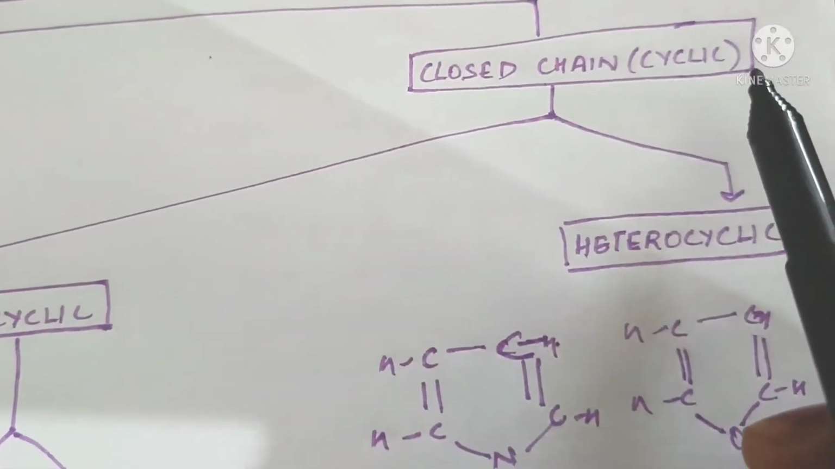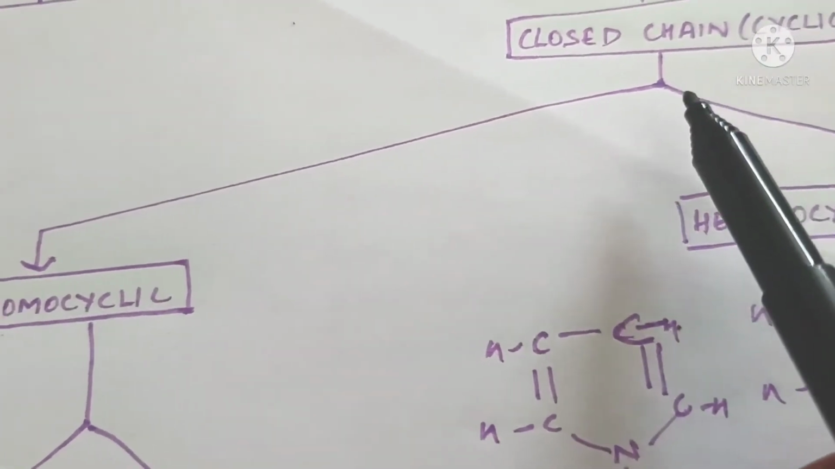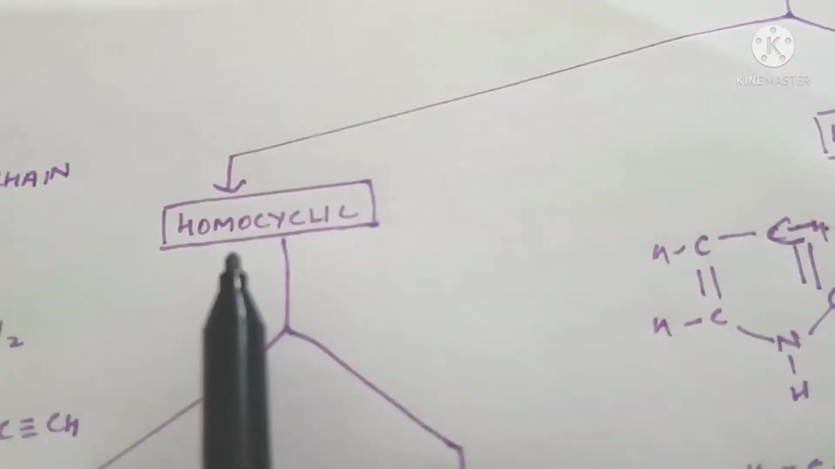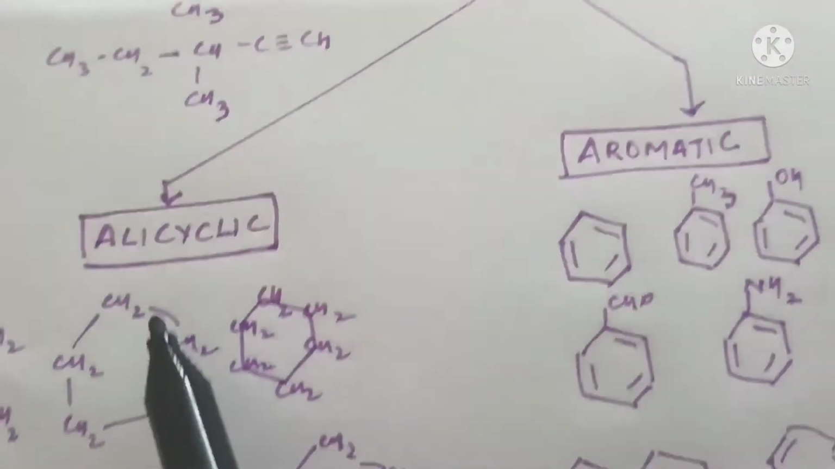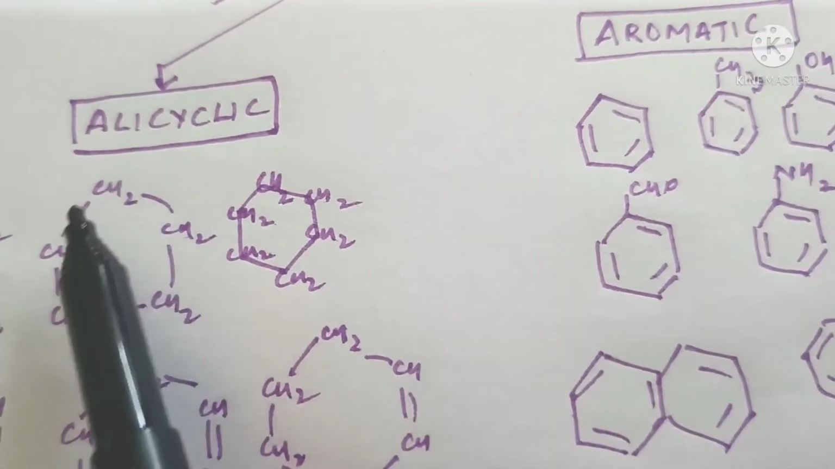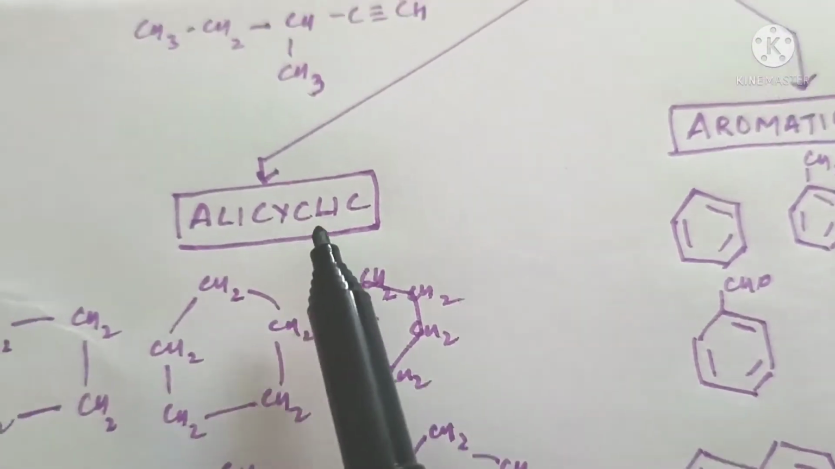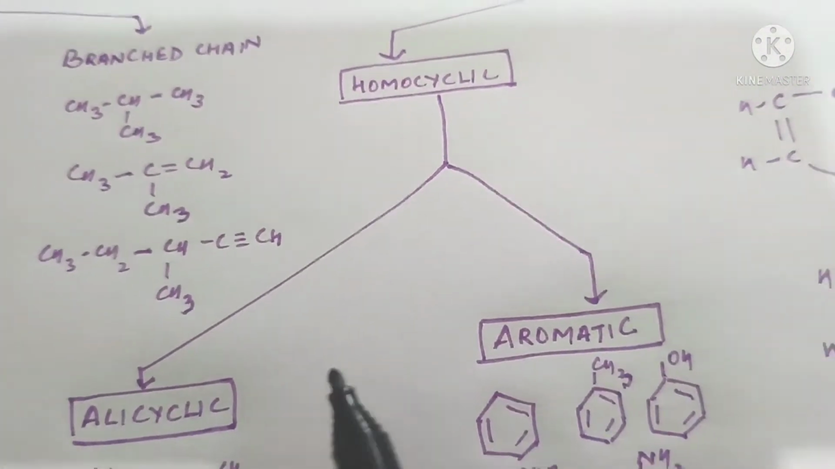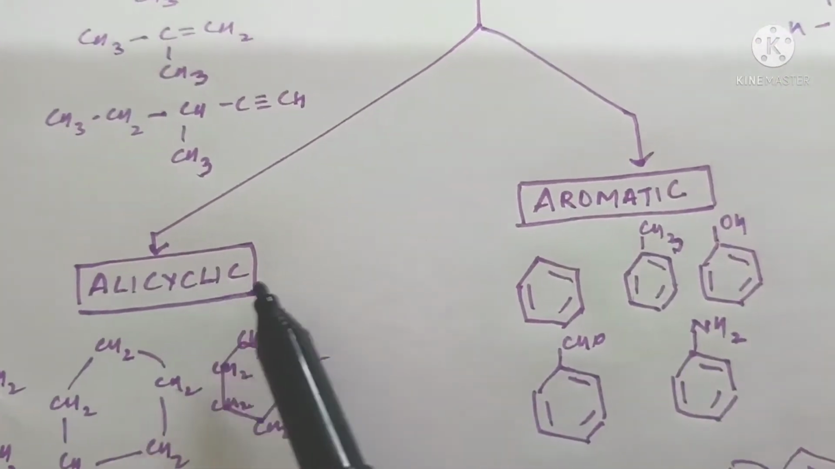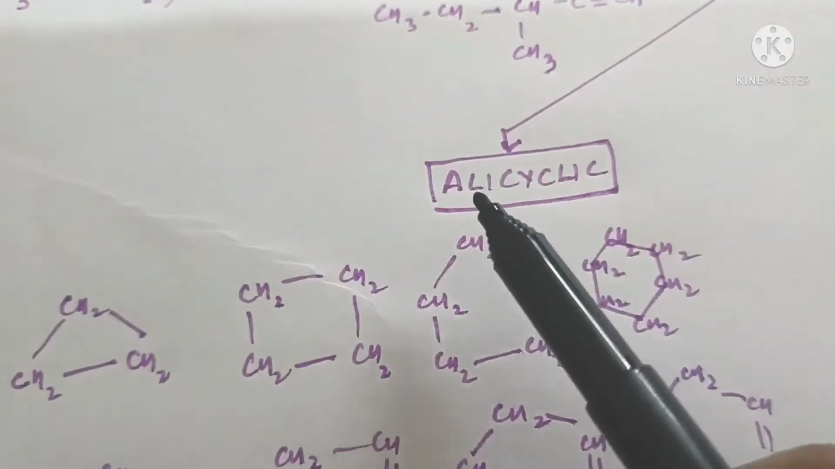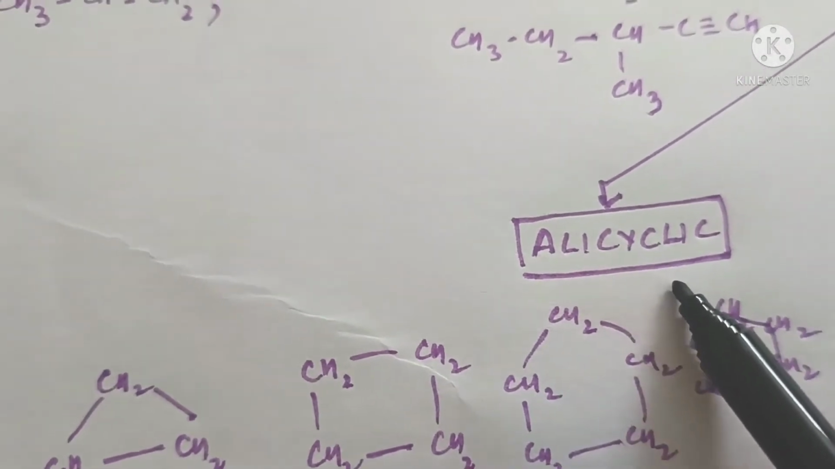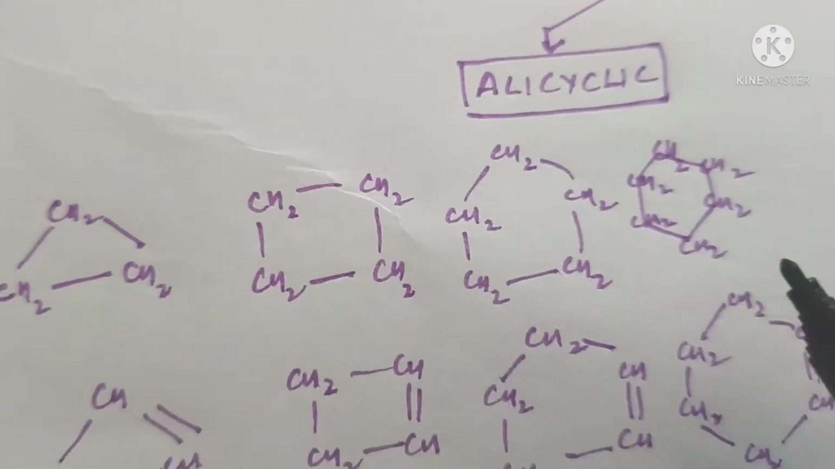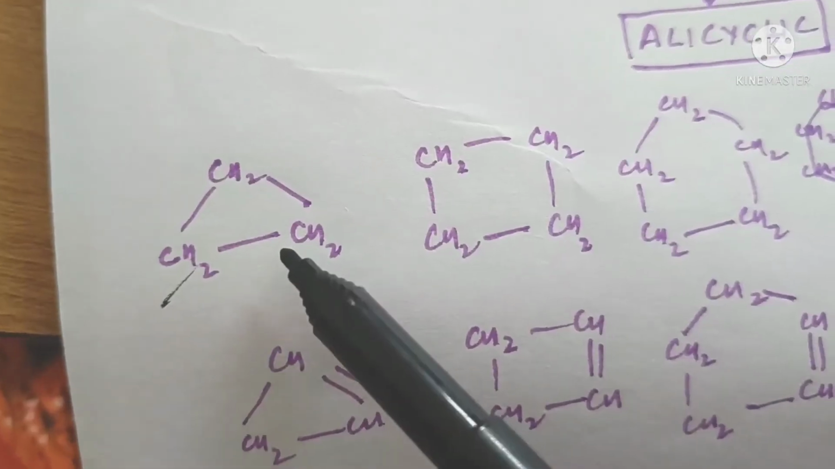The closed chain or cyclic compounds also can be classified into homocyclic and heterocyclic compounds. Homocyclic compounds are cyclic compounds containing same atom, that is carbon atom. So such compounds with same carbon atoms, these can be further divided into 2 classes, alicyclic and aromatic. Alicyclic compounds contain ring of 3 or more carbon atoms and resemble aliphatic compounds, cyclopropane.